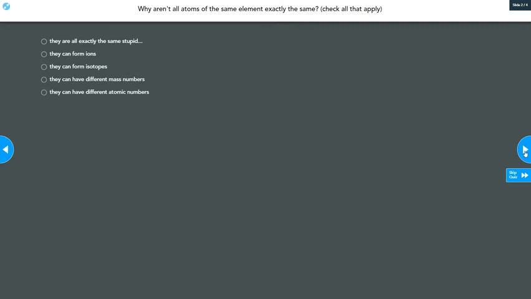Then it says, why aren't all atoms of the same element exactly the same? Don't pick the first one, okay? Because they can form ions and they can form isotopes. So that's what's going to make them a little bit different from each other. We also can have different mass numbers, which is related to isotopes. So they will all have the same atomic number if they're all the same element. That will not change, but their masses can change. You can have fat carbon atoms, you can have skinny carbon atoms. But it still would be carbon because the atomic number would remain the same.